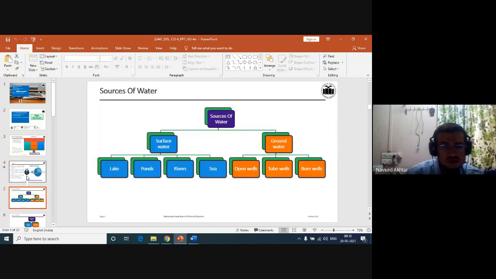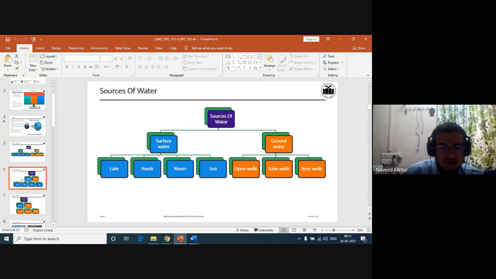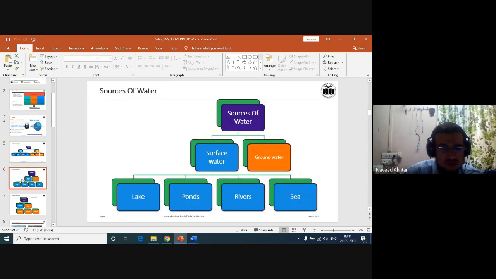First, we will see the sources of water. If you divide the sources, there are two types: surface water and groundwater. In surface water, you can see lakes, ponds, rivers, and the sea.